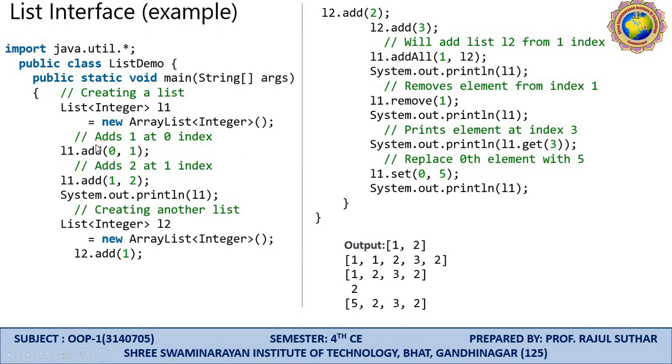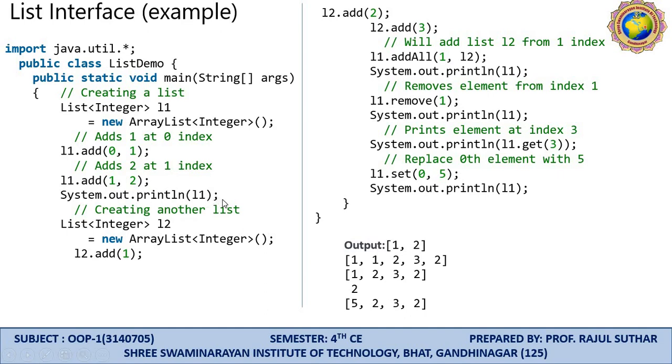Then we add 1 at the zero index. Each and every list starts with the zero index. So like this is the output, but here assume this first element is stored at position zero, because every array starts from zero and stores values from location zero. L1.add(0, 1), then the second element: add 2 at index 1. So L1.add(1, 2).